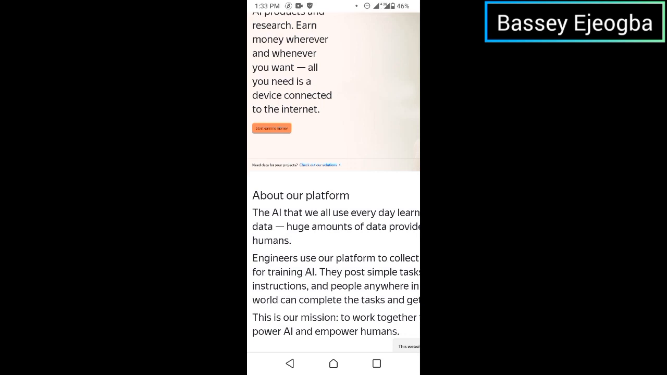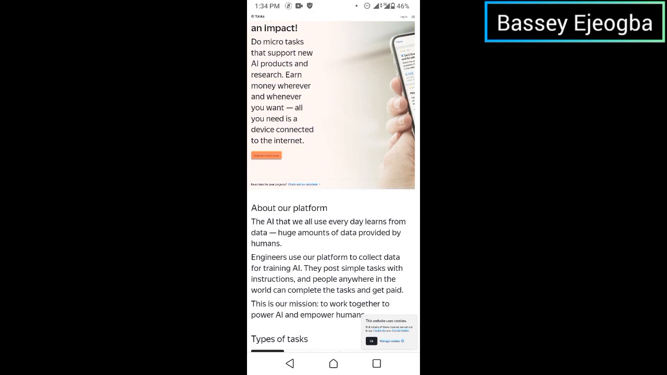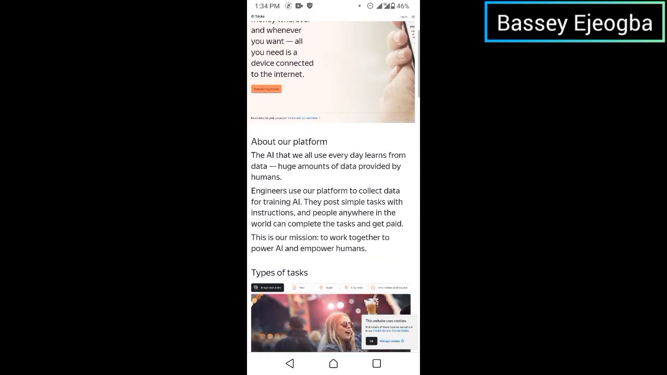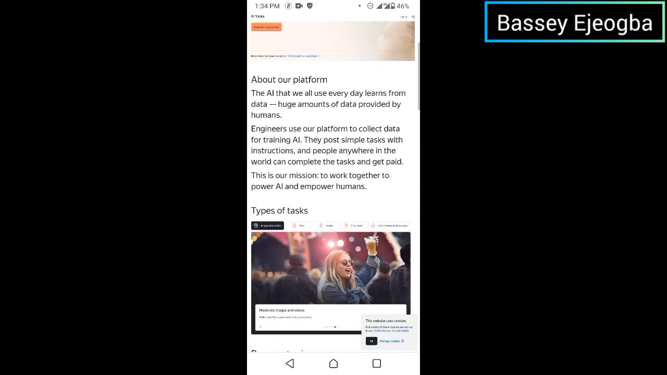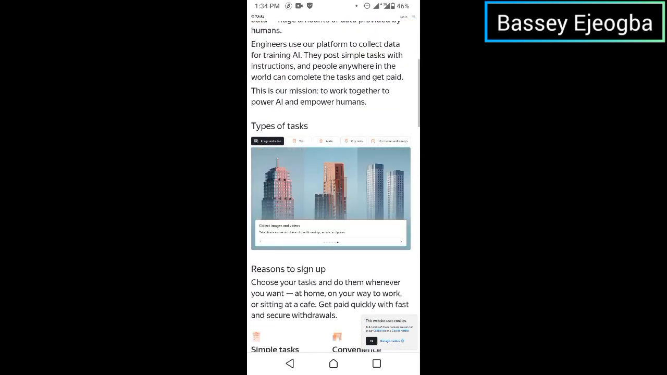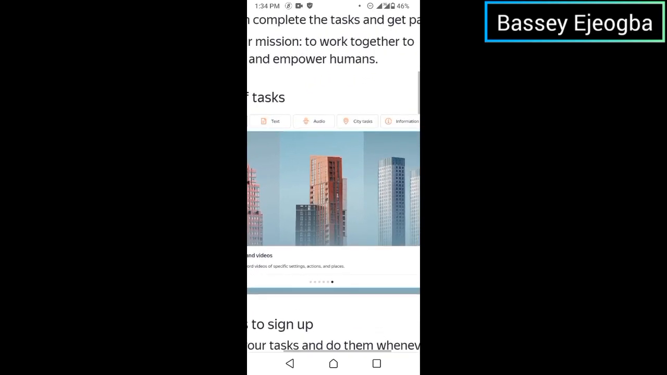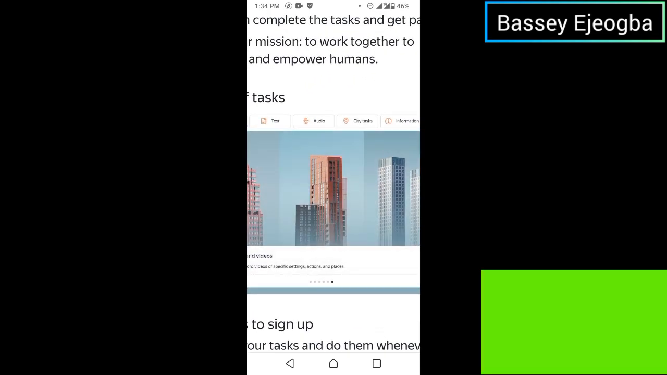You understand? So it says in the about section that the AI we use every day learns from data. The AI you use, like ChatGPT and stuff like that, learns from data. It says engineers use their platform to collect data for training AIs. So these are the types of tasks you do on this site: image and video tasks, text tasks, audio tasks, a city task, and information and surveys, as you can see here on the screen. You understand?